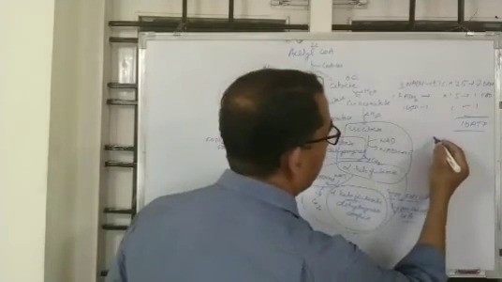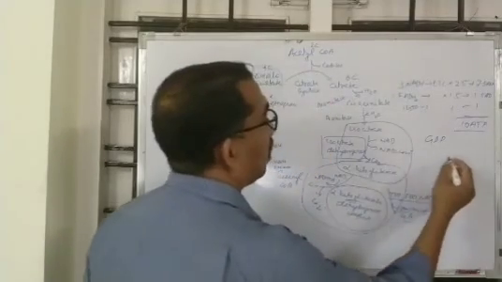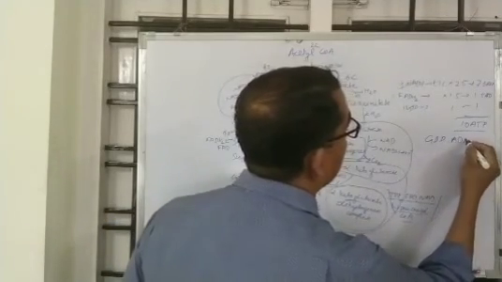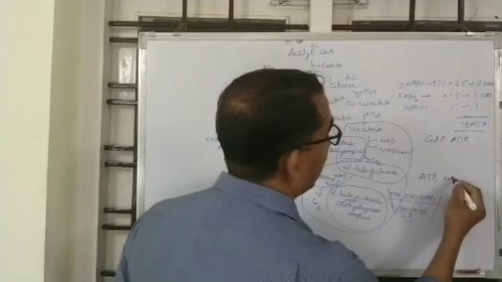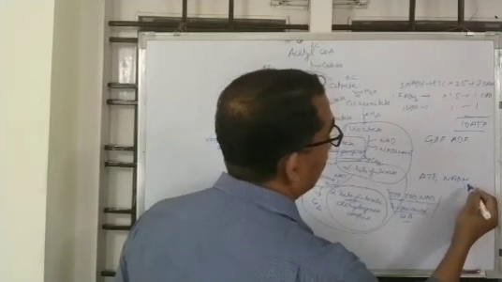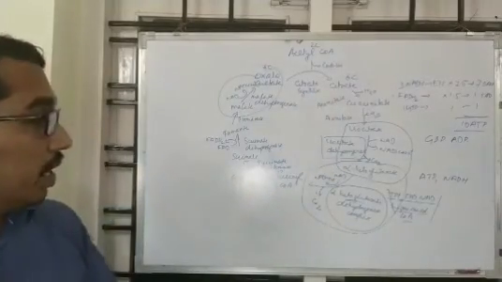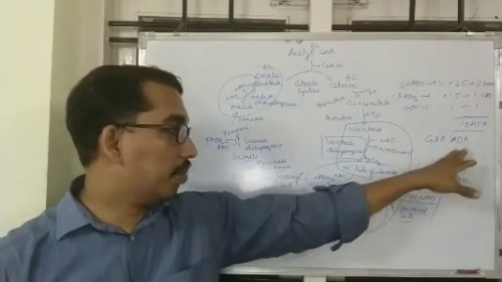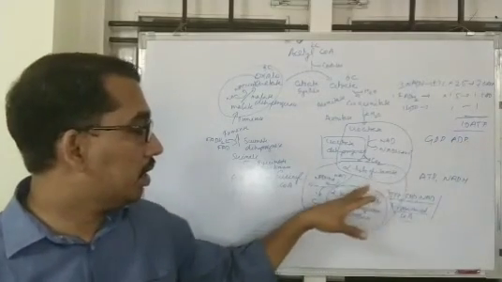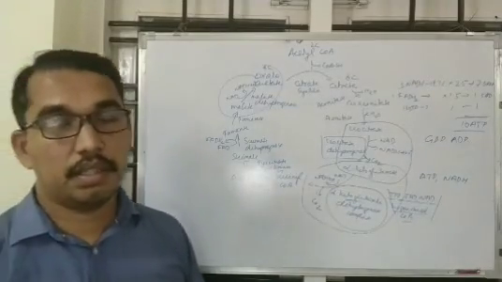The citric acid cycle is allosterically activated by GDP or ADP, and it is allosterically inhibited by ATP and NADH.